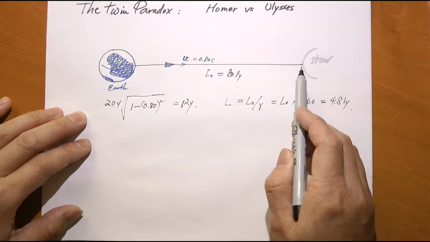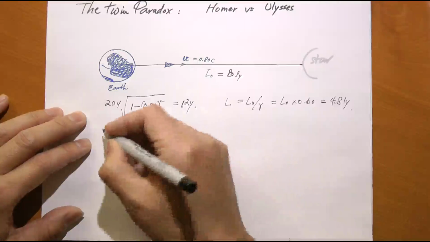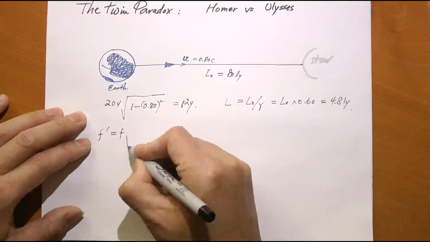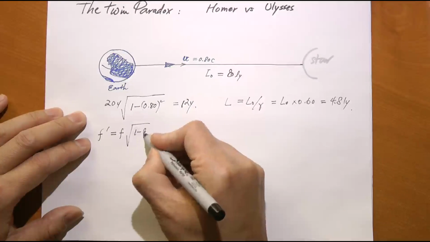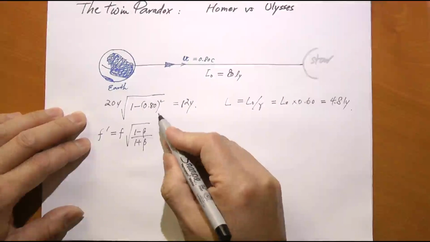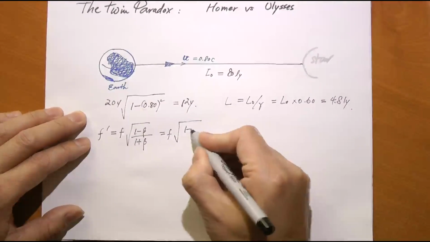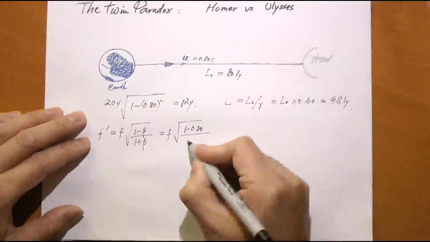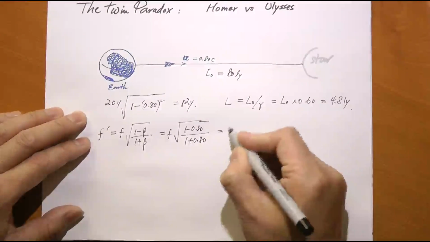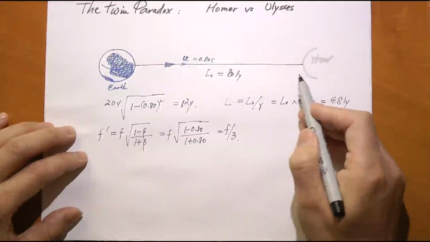Well, he is moving away from the source, so we have to use the Doppler effect formula, and that is f prime equals f times 1 minus beta divided by 1 plus beta. That's when you move away. Beta equals 0.8. So this is f times 1 minus 0.8 divided by 1 plus 0.8. And you can easily do this algebra, this is f over 3. This is when he's moving away from the Earth.